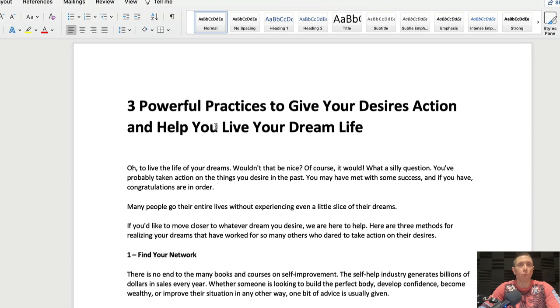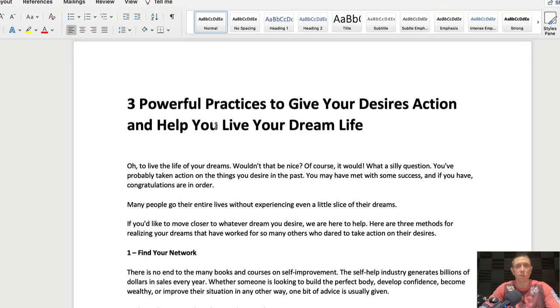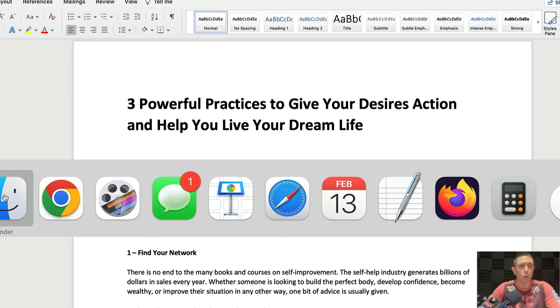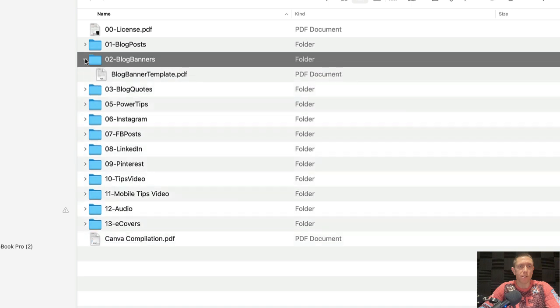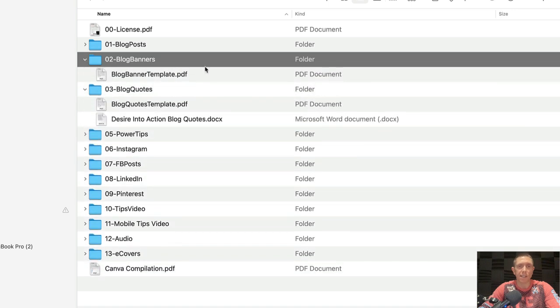And what I'm going to do is actually create a blog post on my website, just a sample one. I won't actually publish it, but just to show you how this all comes together. And then I'm going to combine some of the other pieces here. So for example, we provide blog banners and blog quotes, and I'd like to use both of these in my little example here.